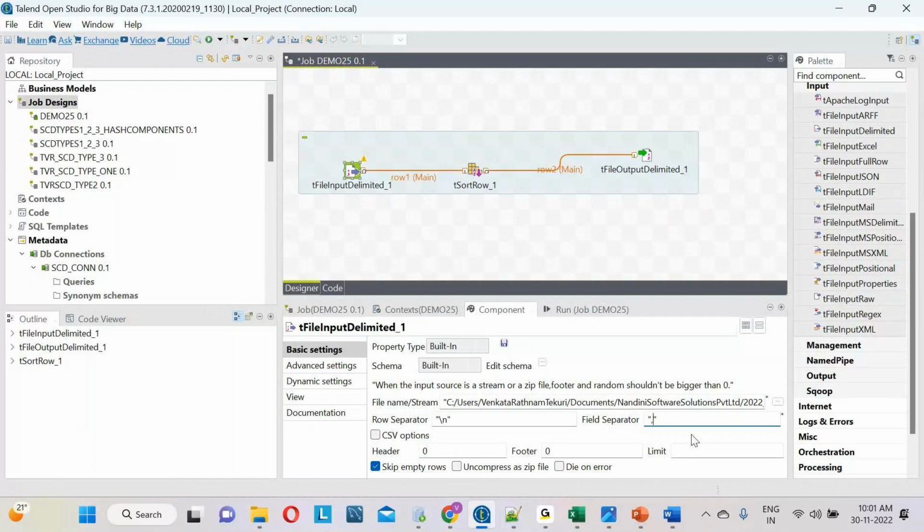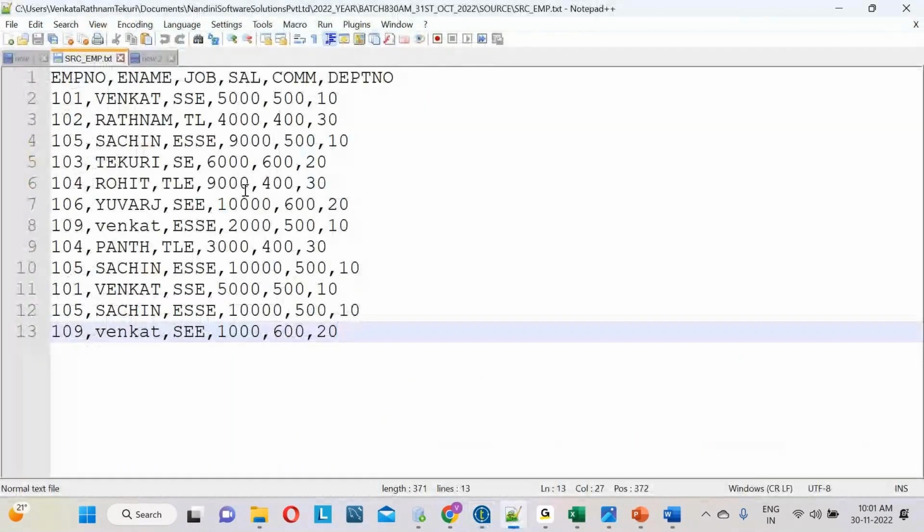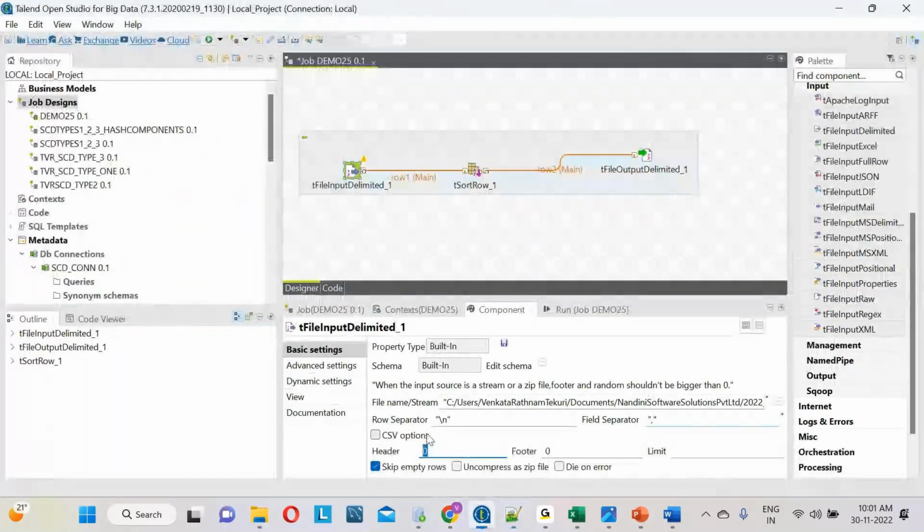Is there any header record? The first record is a header record, right? It's not data, right? So the first record is a header. Let me go for the header. I have to pass one as the header. Now let me go to the edit schema. There is an edit schema button.